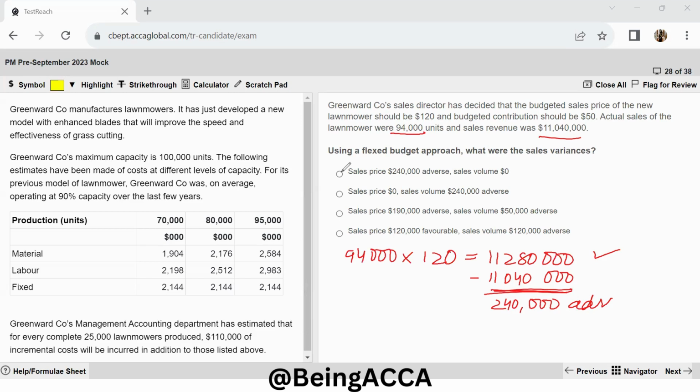So with regards to sales volume, the budget has been flexed to 94,000. So when we are flexing our budget, the sales volume variance will be 0. Why? Because we are budgeting also for 94,000 units and our actual sales is also 94,000 units. Therefore, we have a 0 volume variance. And with this, option A becomes our answer.